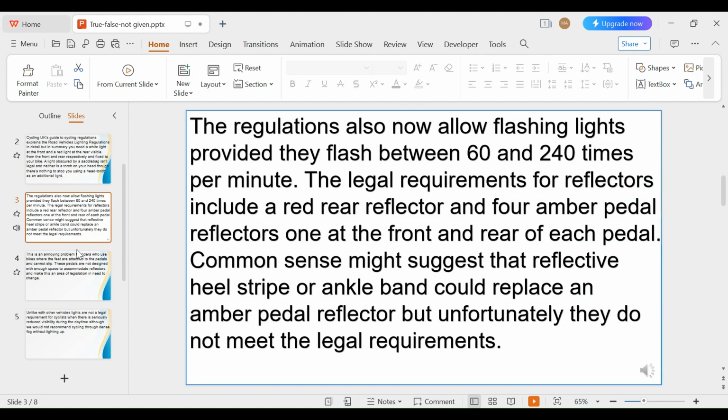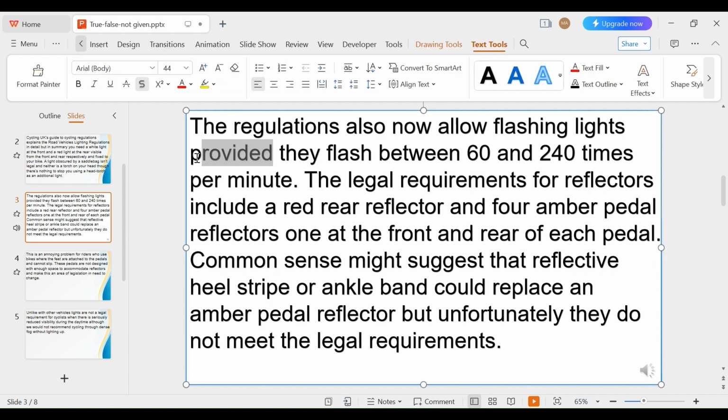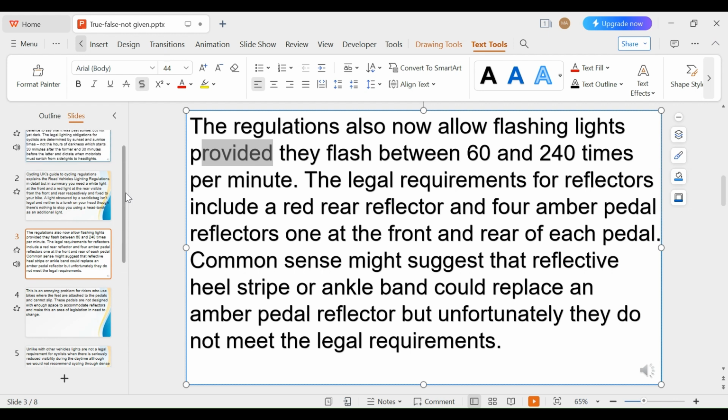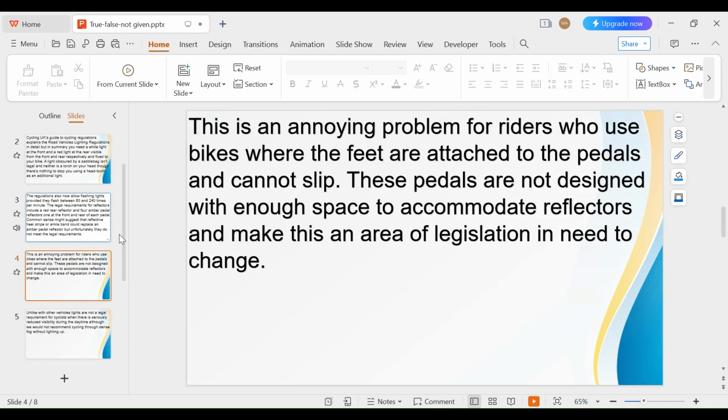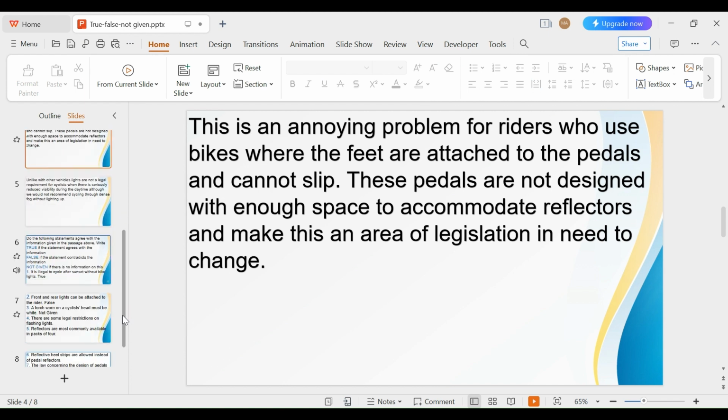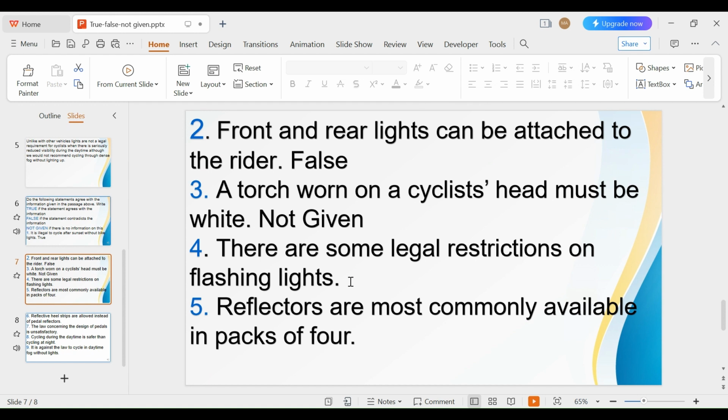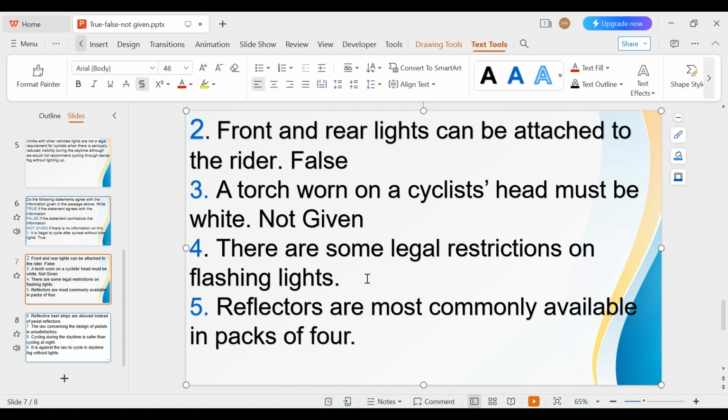Yes, it will be here. The regulation also allows flashing lights provided they flash between 160 and 240 times per minute. So that means you cannot flash whenever you want, there is a requirement for that. So that question will be what? That will be true. There are some legal requirements, right? That's true. You cannot flash whenever you want. Okay. Let's see the next one.